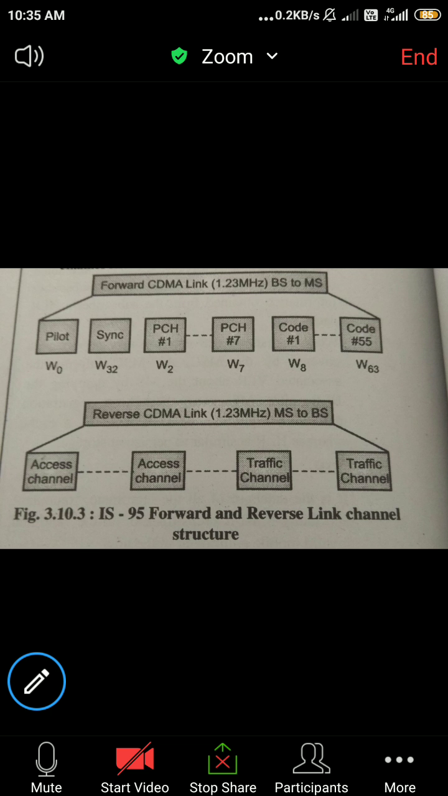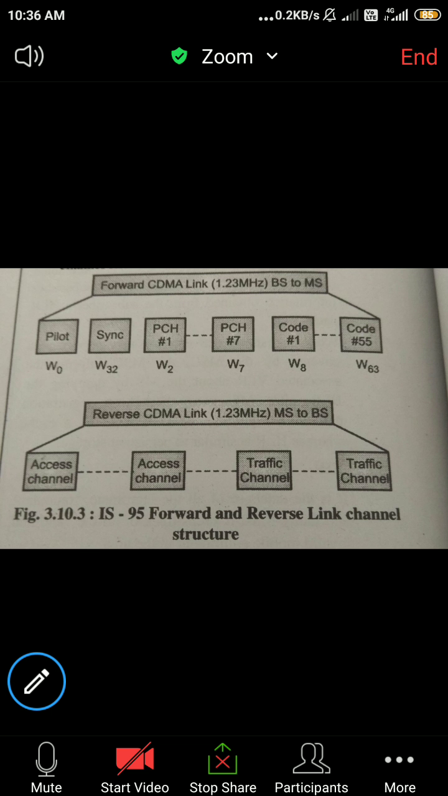CDMA is a code division multiple access technique where we use the PN sequence, a coding technique, for the transmission of data. So secure data transmission is possible. Next is channel bandwidth. 1.25 megahertz is the maximum channel bandwidth required for the communication.